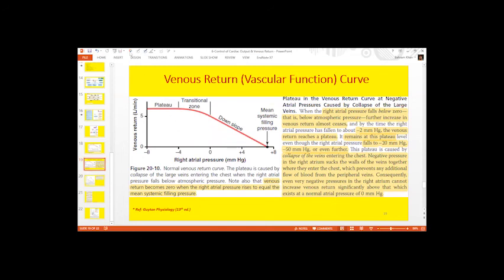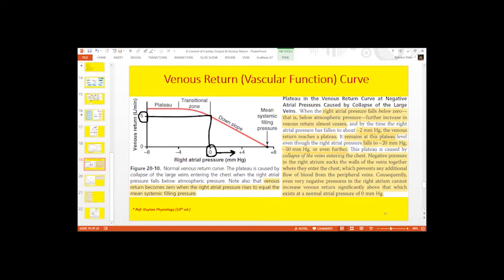All right. So in the venous return curve, we have discussed the inverse relationship between the right atrial pressure and venous return. This is the normal right atrial pressure, 0. So at 0 millimeters of mercury, the venous return is around 5 liters. This is normal. Now what happens if you increase the pressure from 0 to plus 4? You can see this downward slope.